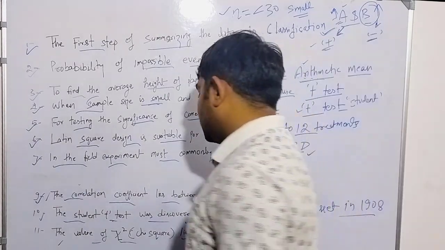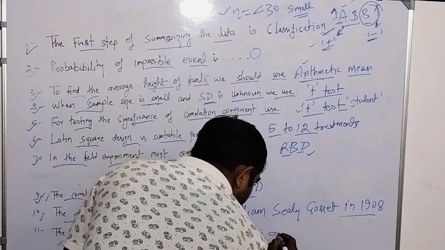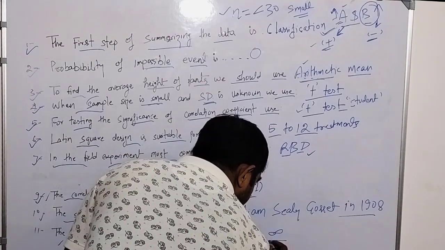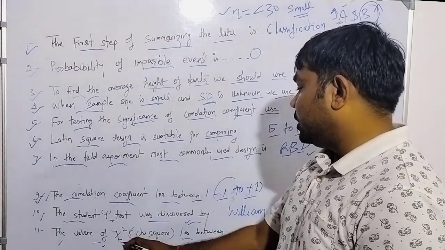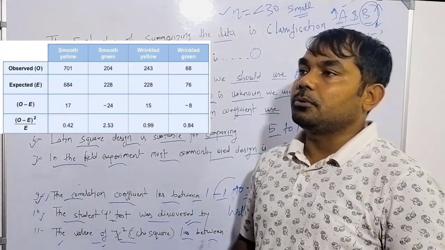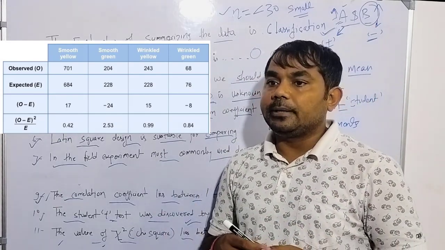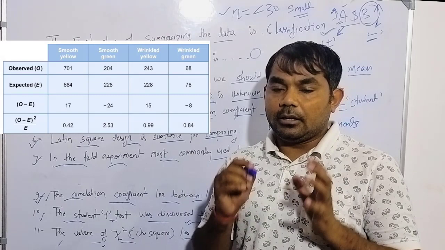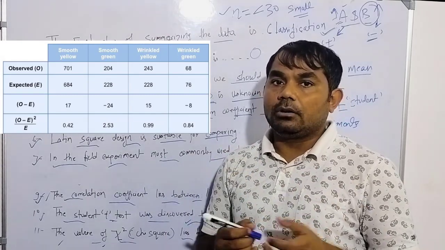Now it is asking about the value of chi-square, which lies between 0 to infinity. You must know that the chi-square test is especially used when you are conducting a genetic trial, making a cross, and expecting that your model or calculation will happen exactly or not.